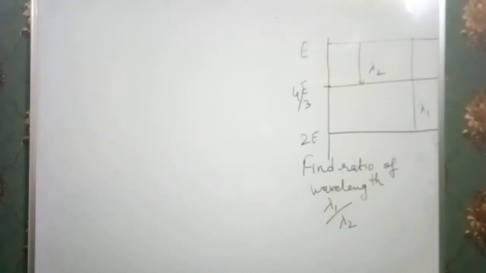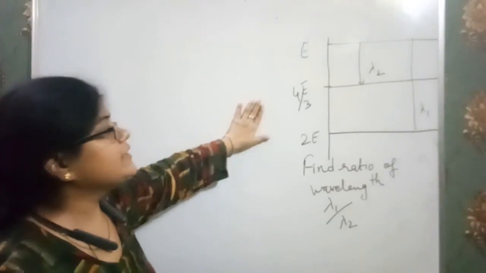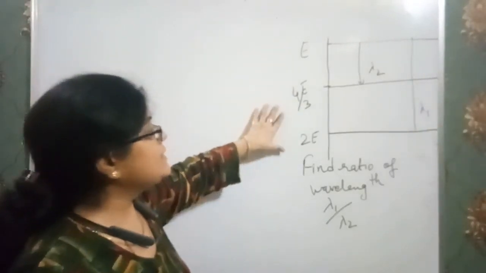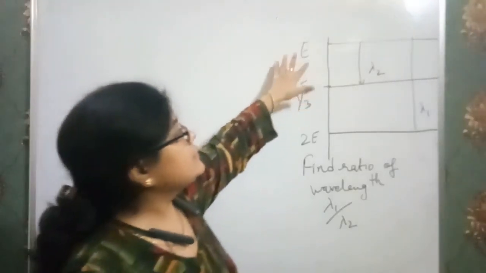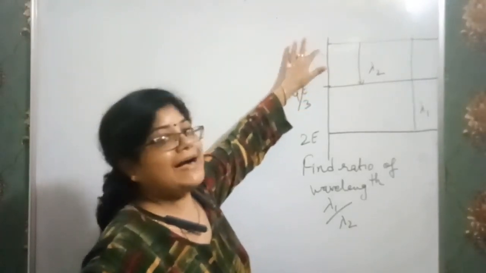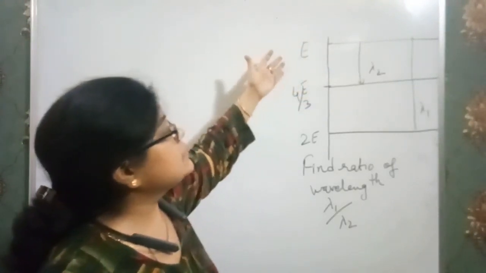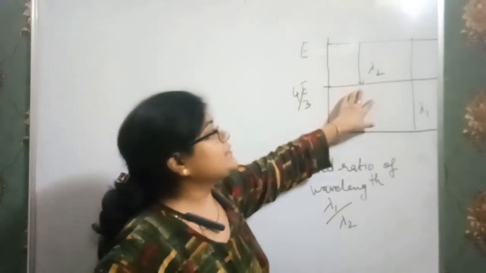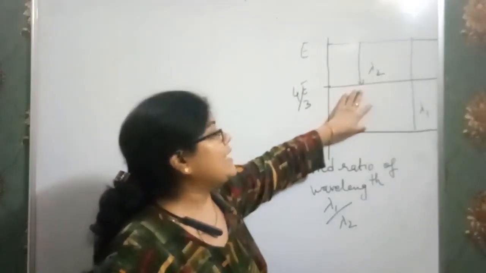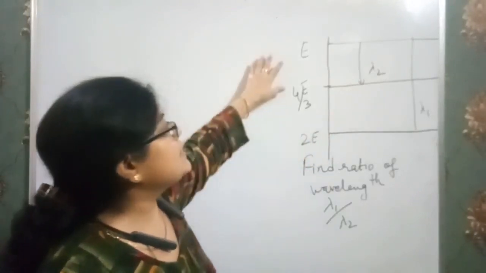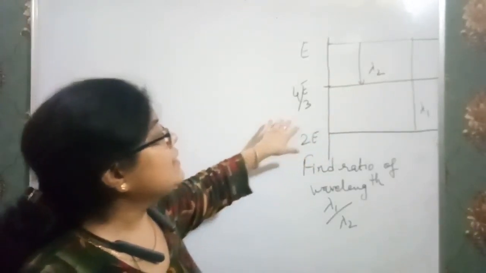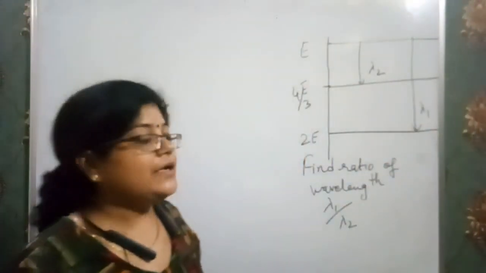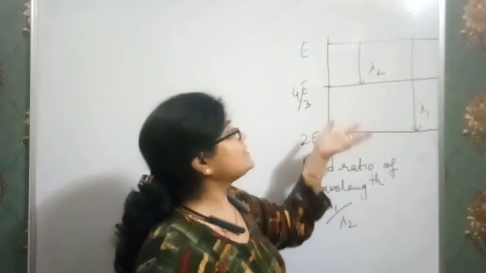Now just watch another question on our screen, and nothing is given here. There is a representation of energy levels on the y-axis, and some atom or particle jumps from energy level E to 4E by 3, and it gives radiation having wavelength lambda 2. In another case it jumps from E to 2E energy level, and it gives radiation with wavelength lambda 1, and we have to find the ratio of the wavelengths emitted in these